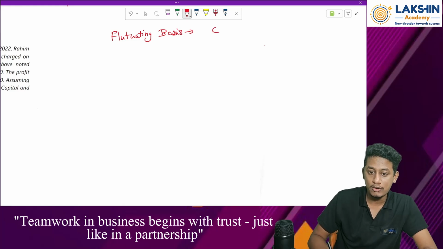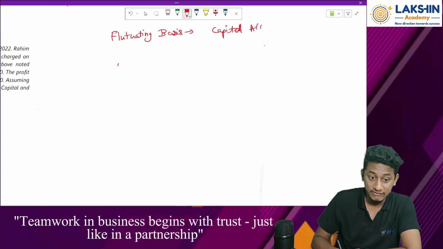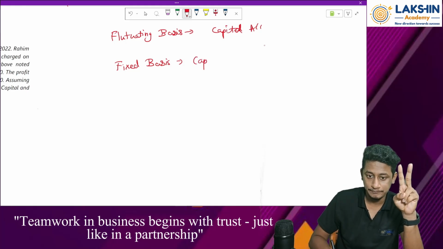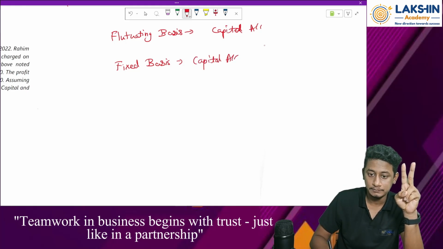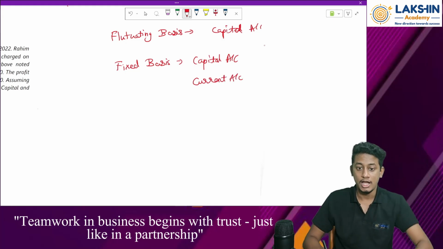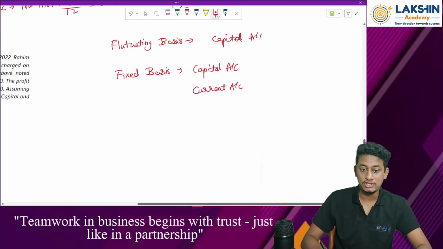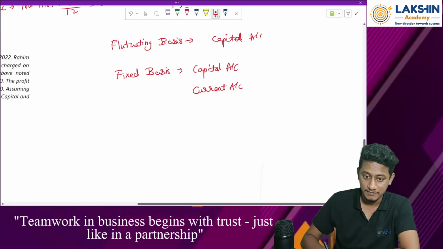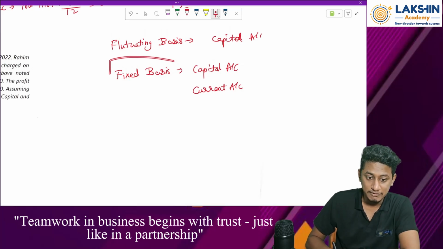So if the firm is preparing on fluctuating basis, only capital account will be prepared. But if it is following fixed basis, then it will prepare two accounts, that is capital account and something called current account. Now what are the entries to be passed? See, first of all, list down all the entries that will be passed. So let me start with fixed basis first of all.